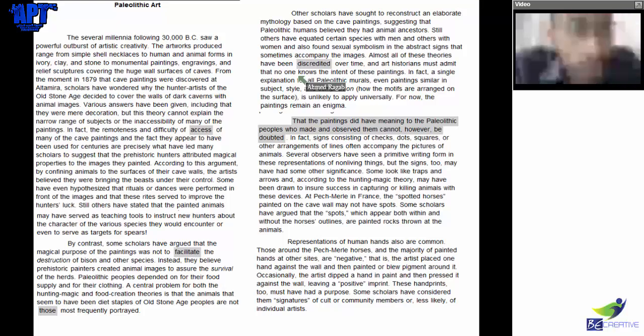Okay. So the main idea here, maybe it's art, but some scholars have argued that the magical purpose of painting was not to facilitate instruction, vision. Okay, so that's a contrast.